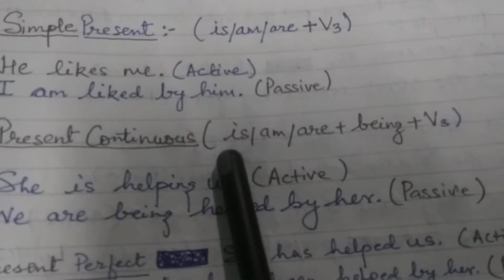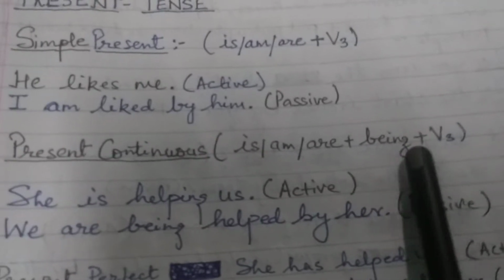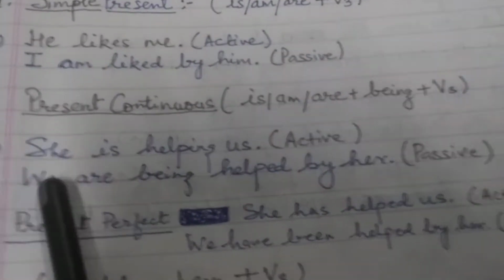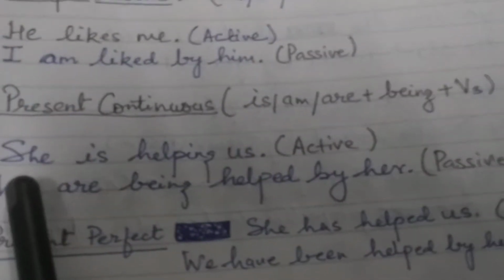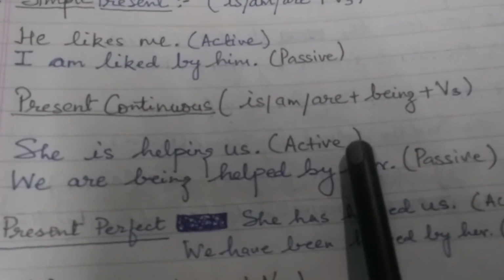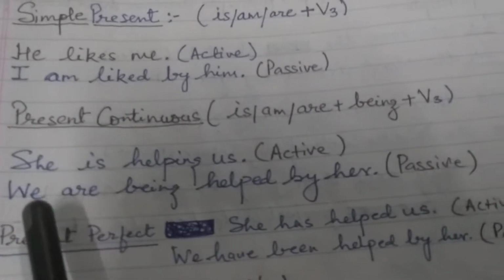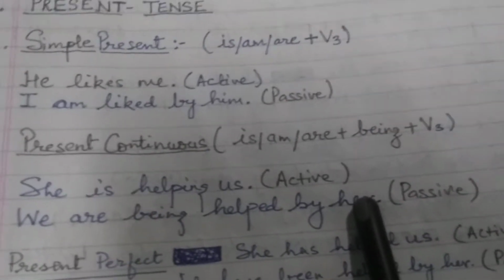For present continuous tense, we will be using is, am, are plus being plus V3. Now let us see the example. She is helping us. This is in active voice. Now the passive will be: we are being helped by her.